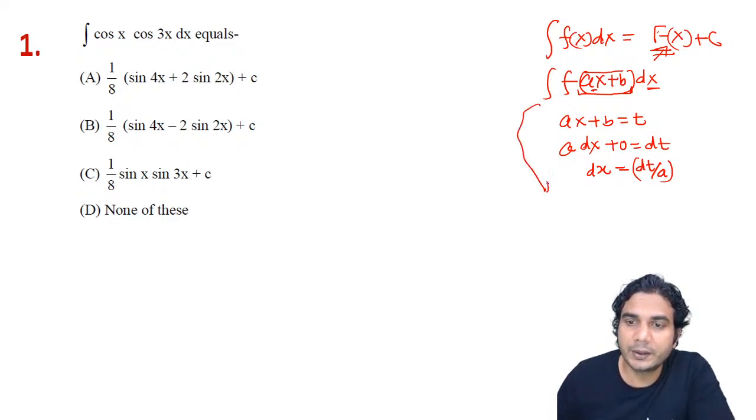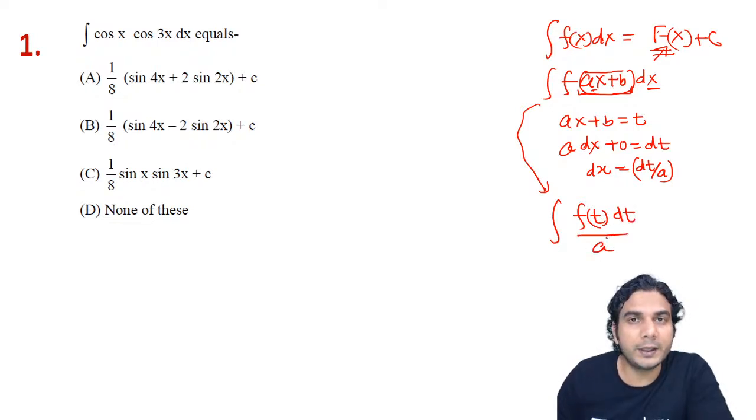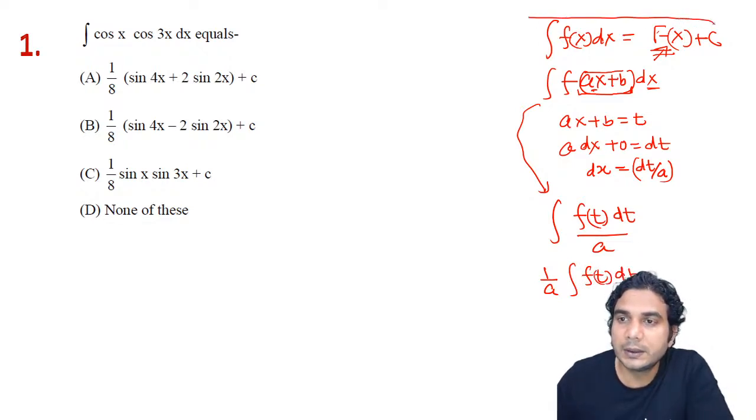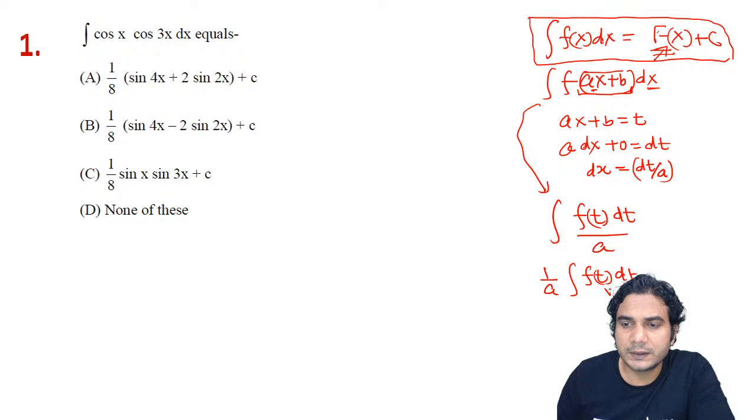So now this integration will become the integral of f of t dt upon a. This will be the new integration, and a is a constant. As I told you in the previous session also, you can take this a outside the integral, and this will be f of t dt. Now you can apply the formula. It is similar to the earlier one: that was f of x dx, now this is f of t dt. So there is a change of name only. You are integrating f of t with respect to t, and its integral will be capital F of t plus c.